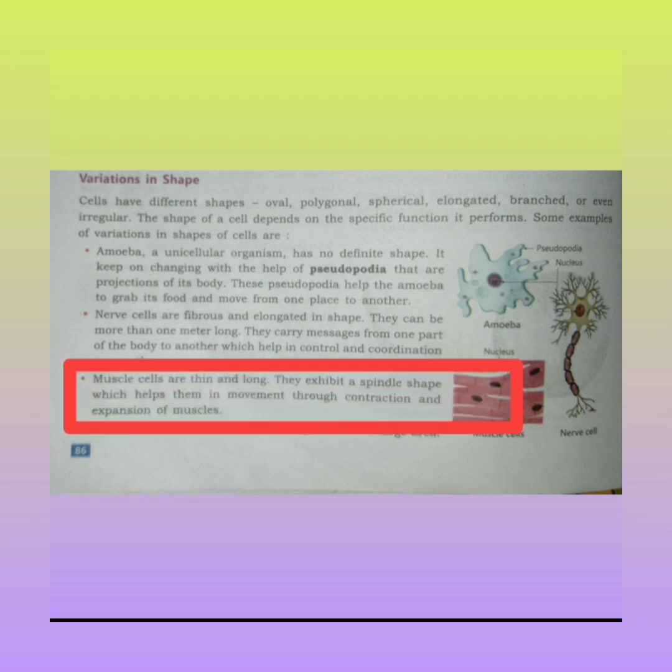Muscle cells are thin and long. They exhibit a spindle shape which helps them in movement through contraction and expansion of muscles. So what is the function of muscle cells? Muscle cells help us in movement through contraction and expansion. Skin cells are flat in shape and are spread over a large area.